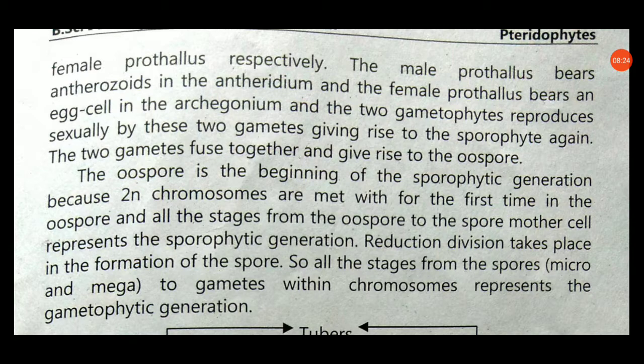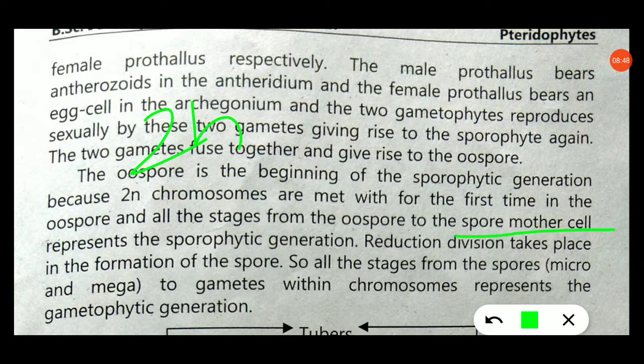From the zygote to the formation of the spore mother cell is an important concept. The spore mother cell is also diploid in nature. From the zygote to the spore mother cell is the sporophytic generation, that means the 2n generation. But in the spore mother cell, meiosis takes place and forms the microspores and megaspores.